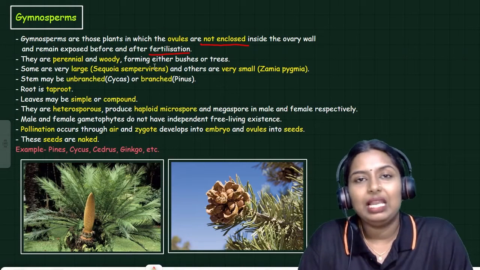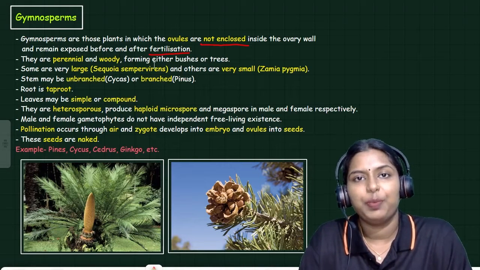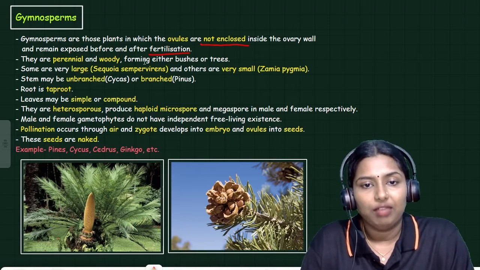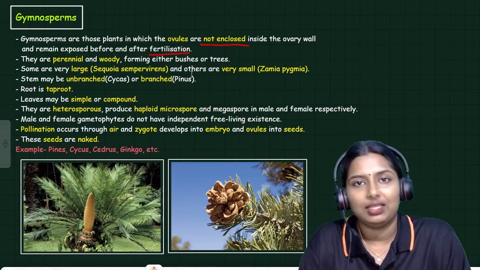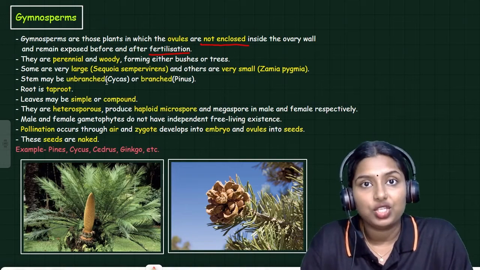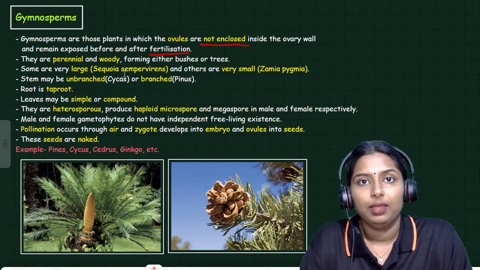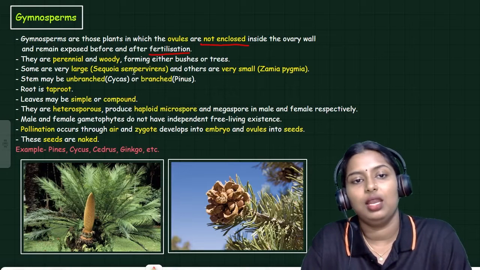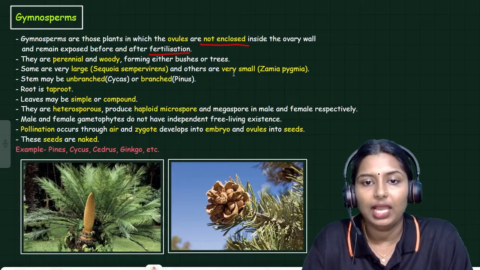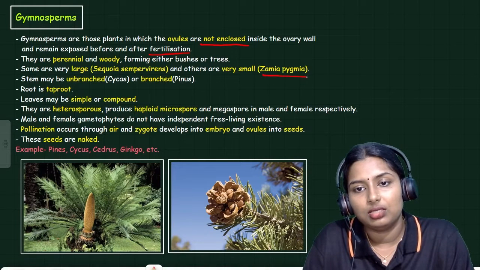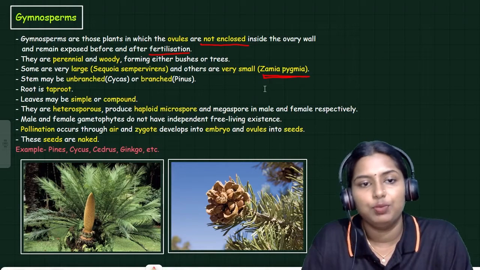They are perennial and woody, forming either bushes or trees. Some are very large. Sequoia, the world's largest tree, is one of the examples. It is a large gymnosperm. And very small, Zamia. This is the smallest gymnosperm.